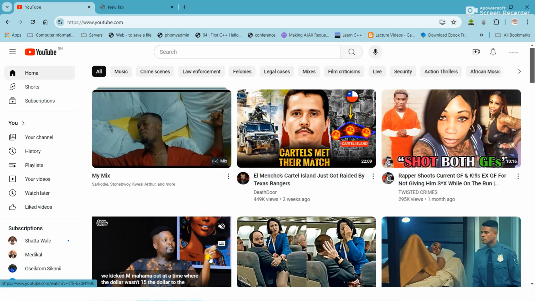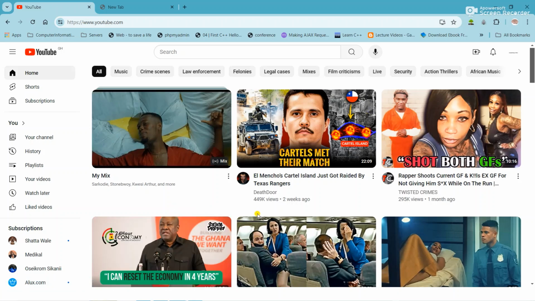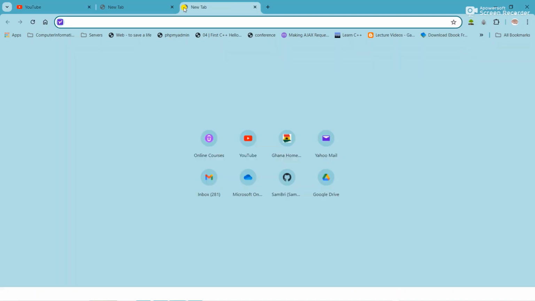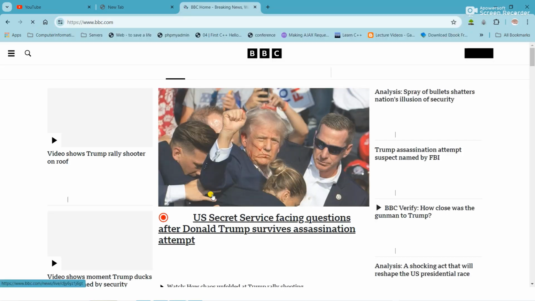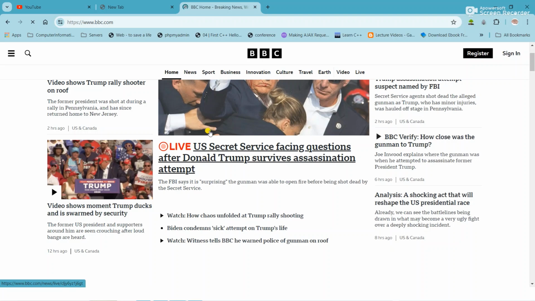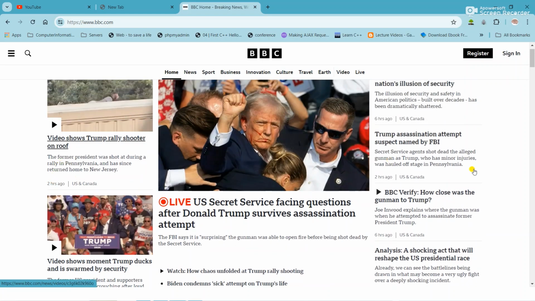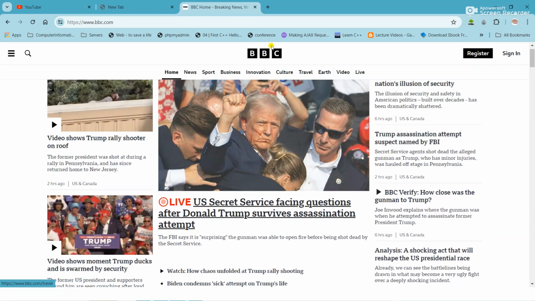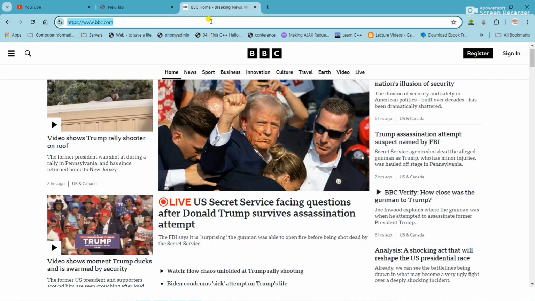All right, so we are back here. Realize that that was just for the mobile side, and that's a different implementation. Other implementations will probably have something different. So if you go to bbc.com and you want to check how long a post has been there, this is quite new. So this one says 2 hours ago, 2 hours ago, 6 hours ago. Some may depend. I won't go too much into that, but I just want to show that we've been able to do this and it's working.